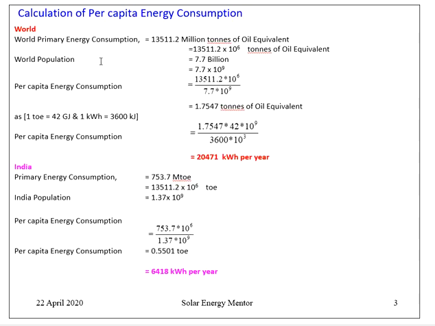So the world level primary energy consumption per capita is 20,471 kilowatt hour per year. The same figure with the same calculations at the India level is 6,418. So it is almost less than 30%. So the Indian energy consumption per capita is less than 30% as compared to the world.